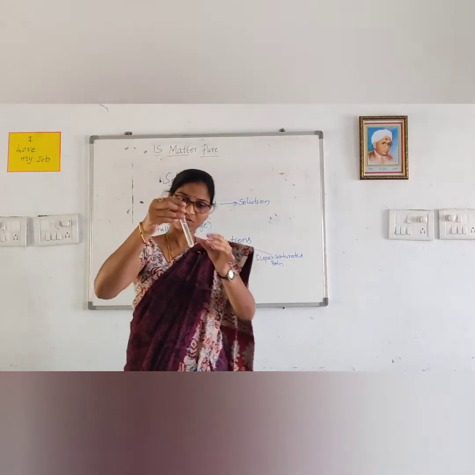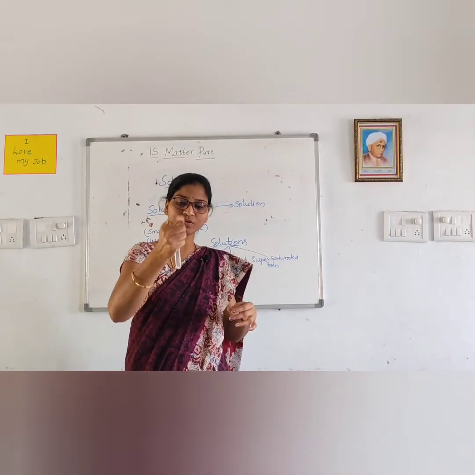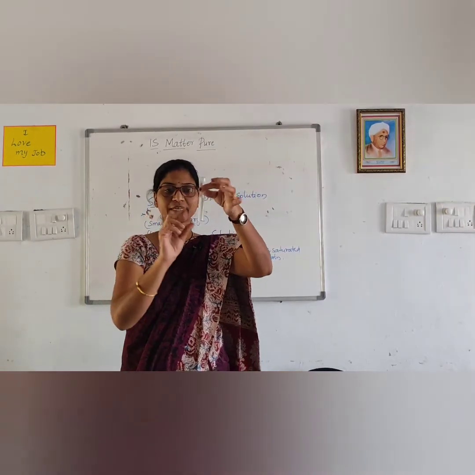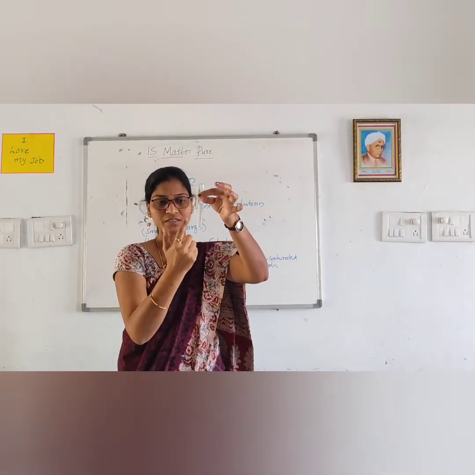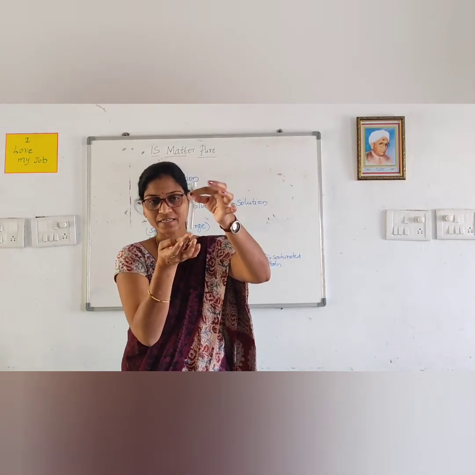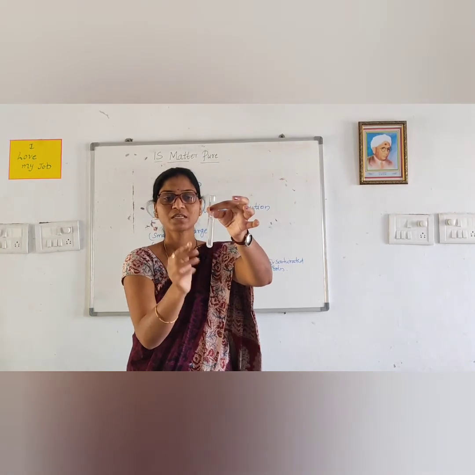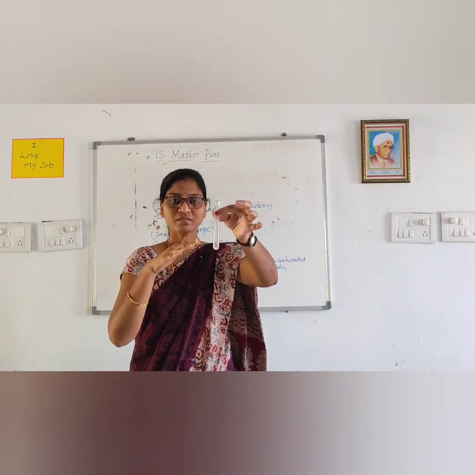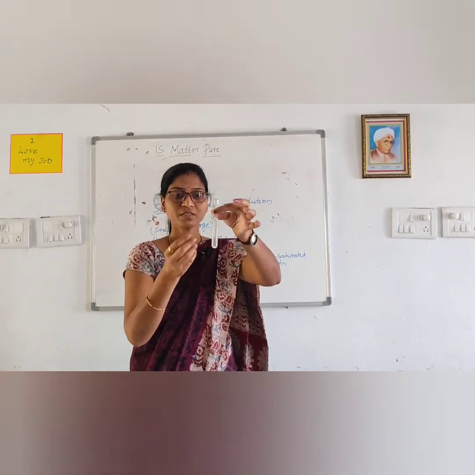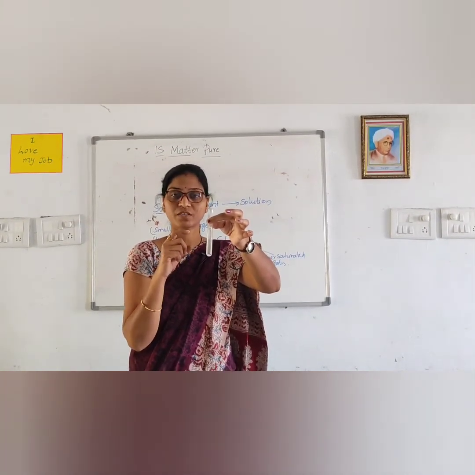When we want to dissolve more amount of the salt, some of the salt has been dissolved in the water, but some amount of the solute, that is the salt, is settling at the bottom of the test tube like this, because the solvent is able to dissolve only some part of the solute.